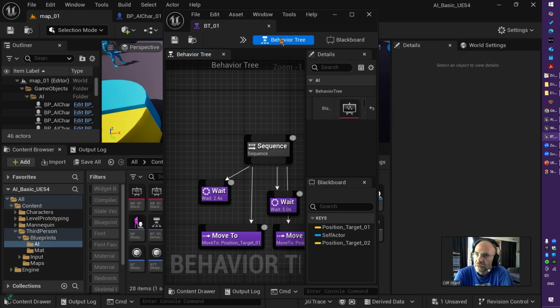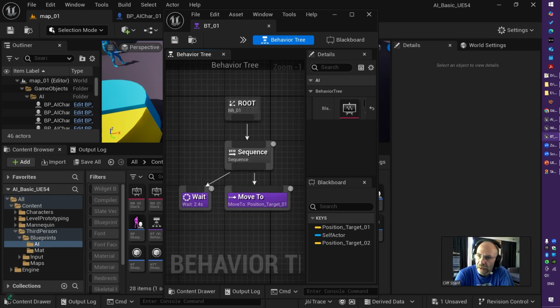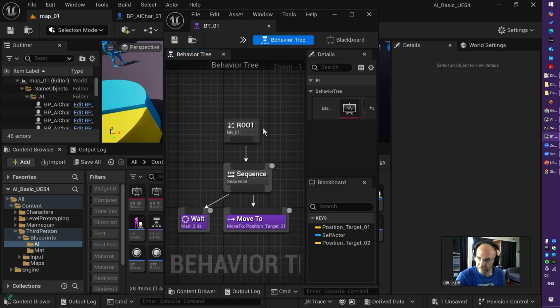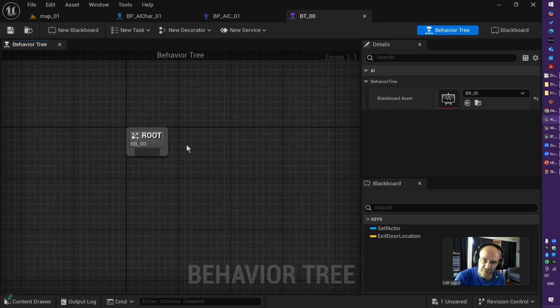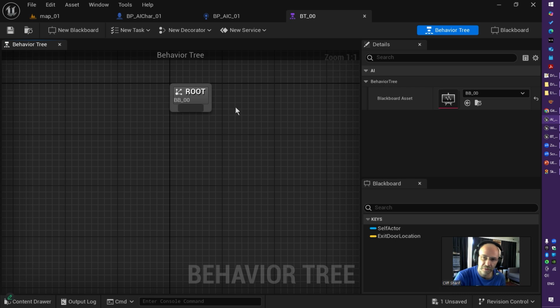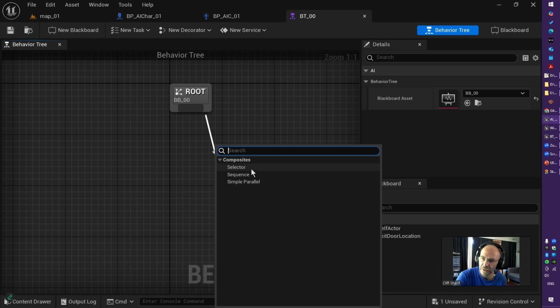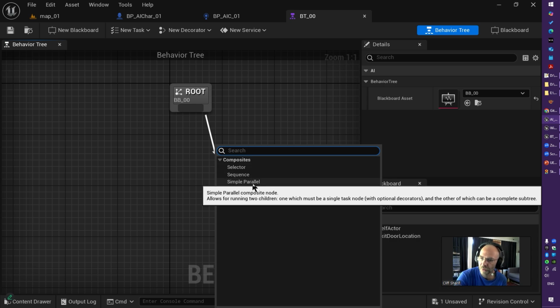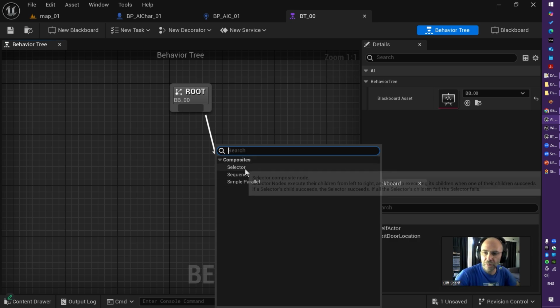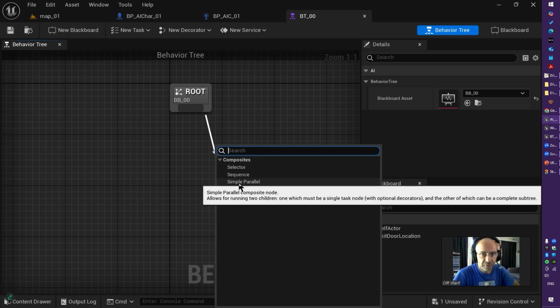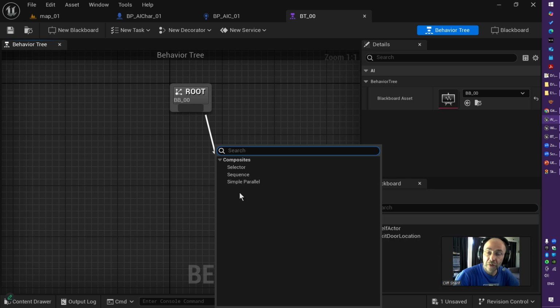As you see, the behavior tree has a root. If I open the first behavior tree, which I already made, an empty behavior tree has a root. And from there, you can assign a selector, a sequence, or a simple parallel AI composite. These are the main types of behaviors which you can implement within your AI. I will go through more details, just be patient.